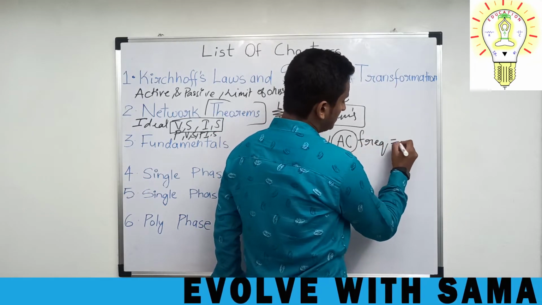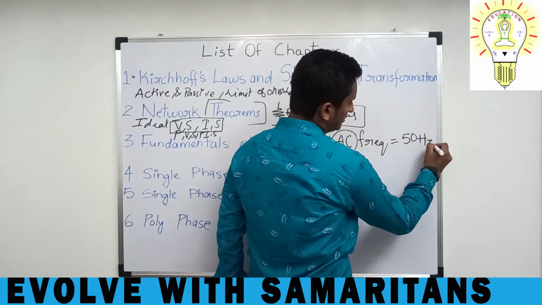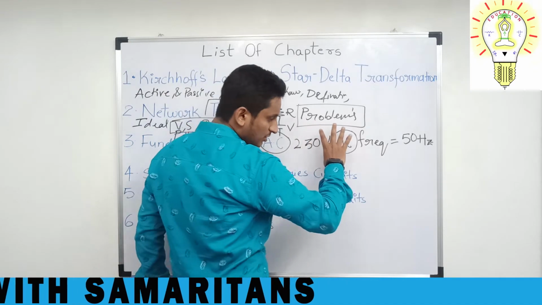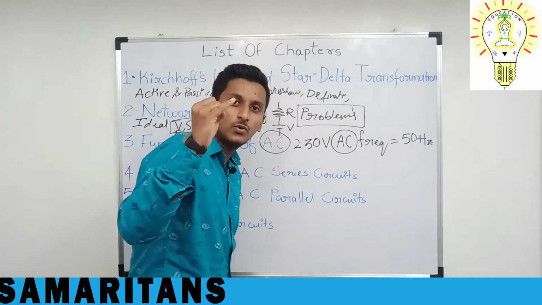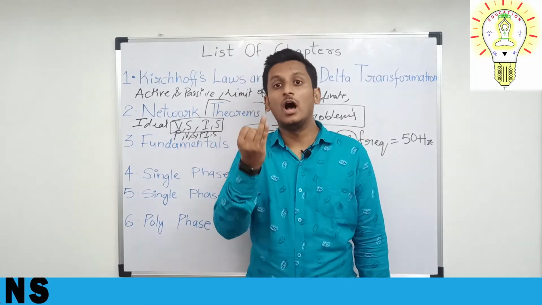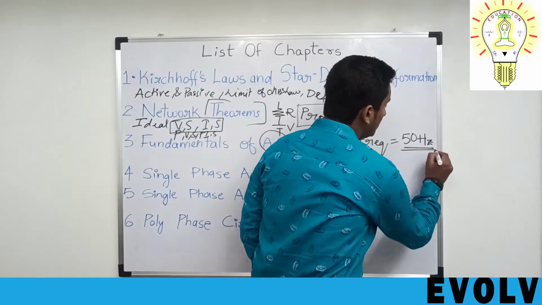The frequency is equal to 50 Hertz. In this chapter, you will be learning the basic parts of alternating current: how to calculate alternating current, how many types of alternating currents there are, and how you are going to analyze this 50 Hertz cycle.